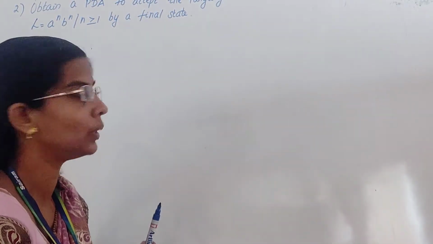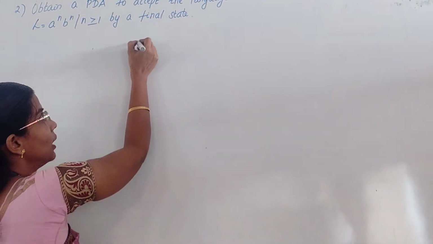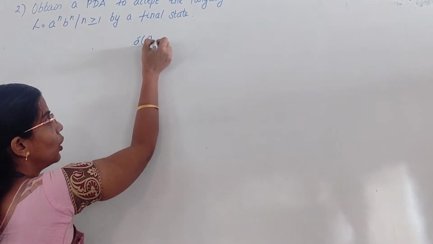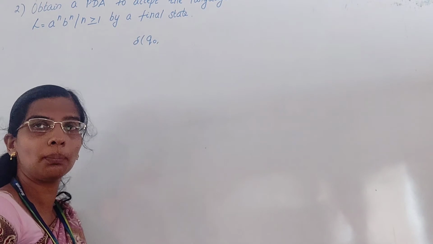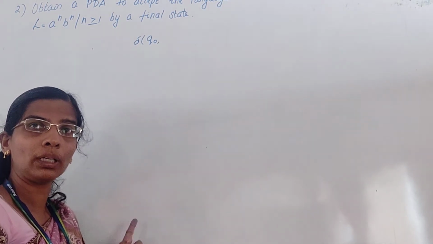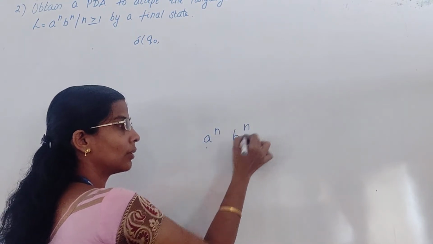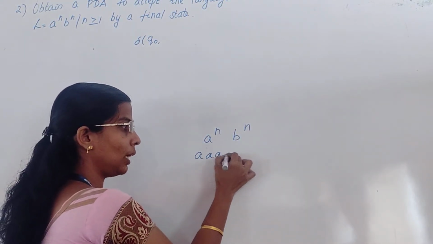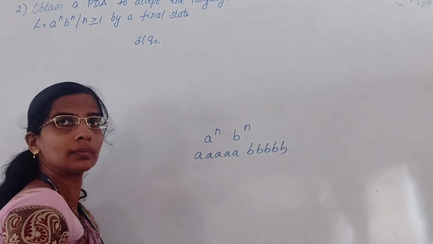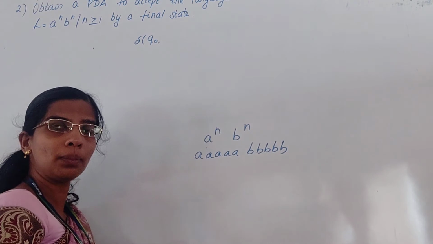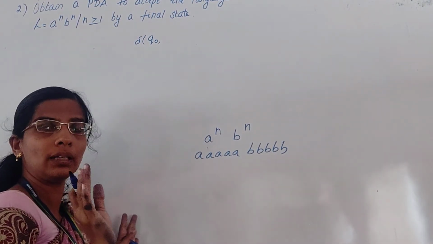So we will start with our start state, Q0. What could be your first symbol? I can have only A. As I said, it is A^n B^n. First I should have all A's, then I should have B's. So for my first symbol, I can have only A. If I have B, it is an invalid string.